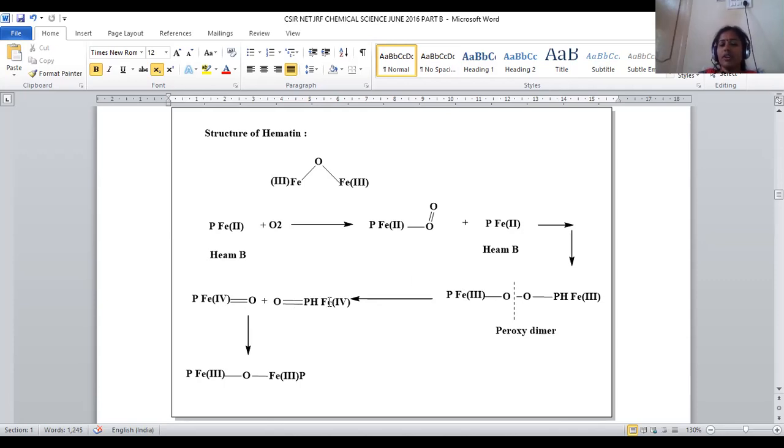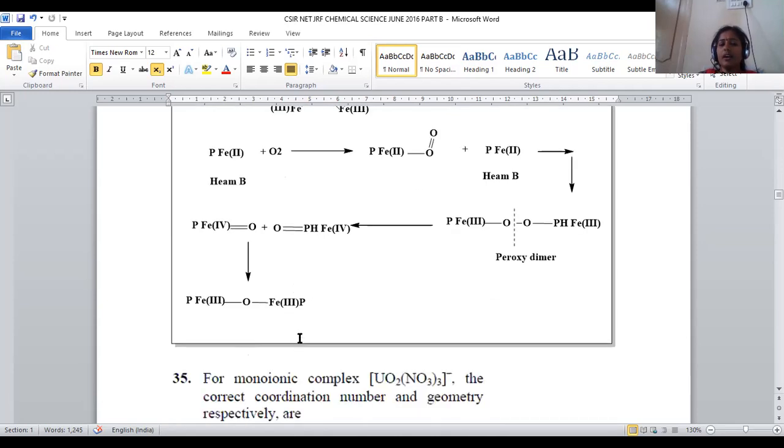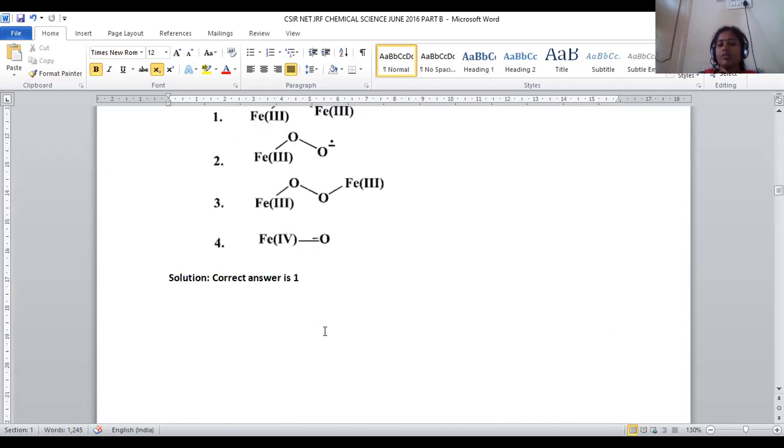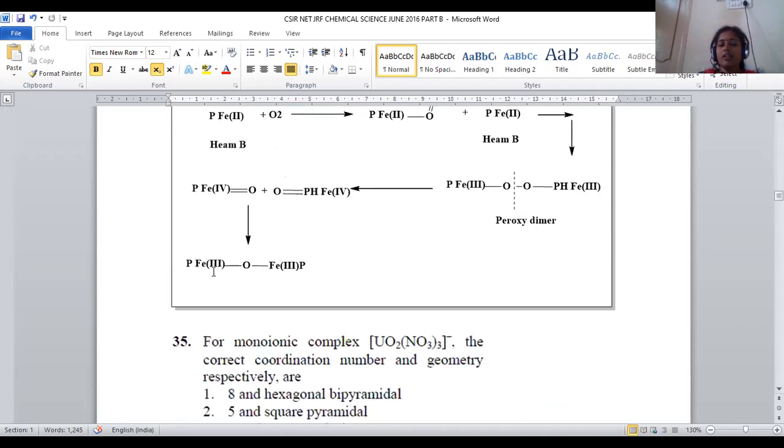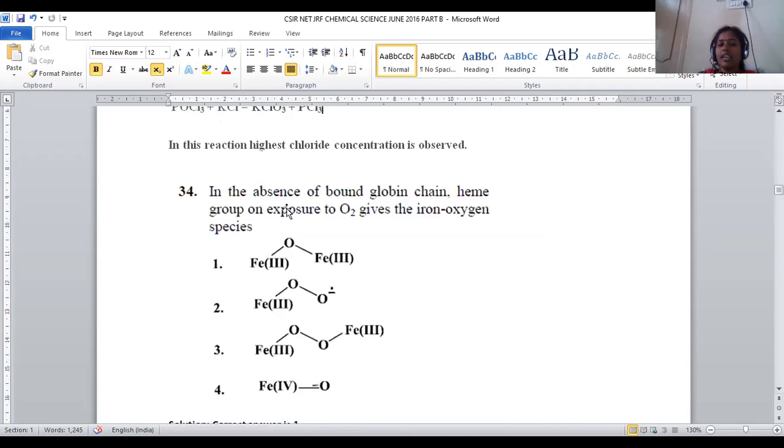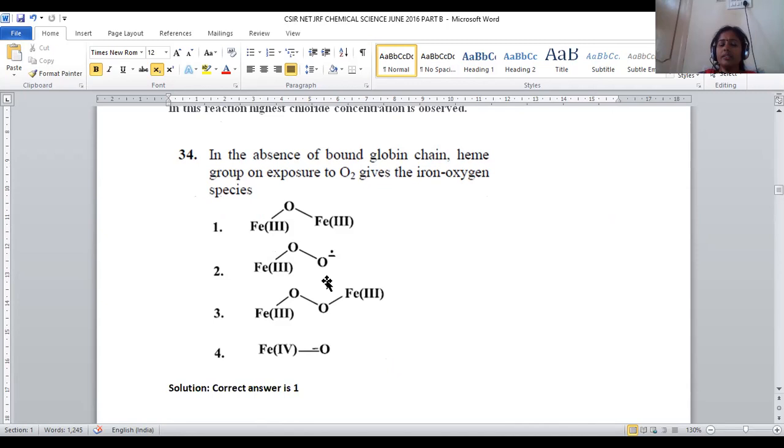So it turned into iron +4 double bond O. Now they get dimerized in this manner so that iron +3 with a single oxygen is bound. This is known as hematine. The final compound formed is called the oxodimer. The Fe+3 O O bond arrangement is called the peroxy dimer. The peroxy dimer is easily cleaved, but the oxodimer is highly stable. This is called hematine. If it turns into hematine, further oxygen transportation becomes difficult in the human system. So for question number 34, option number 1 will be the correct answer, right?